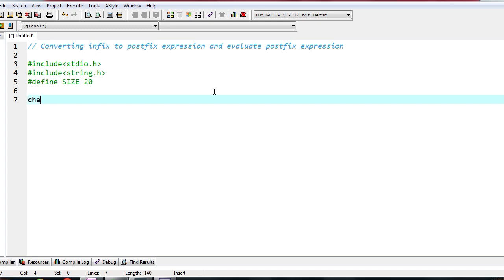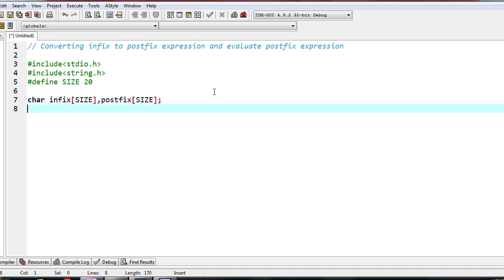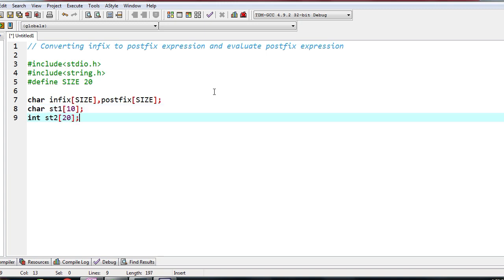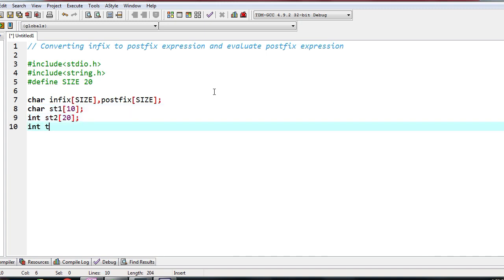First I will declare the infix and postfix arrays of size SIZE. So I have declared 2 character arrays, and then I have declared one integer array for storing the stack. Okay, and we will need one variable also called top.